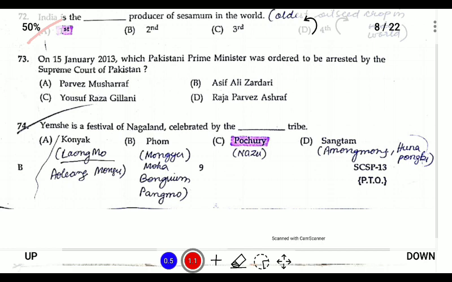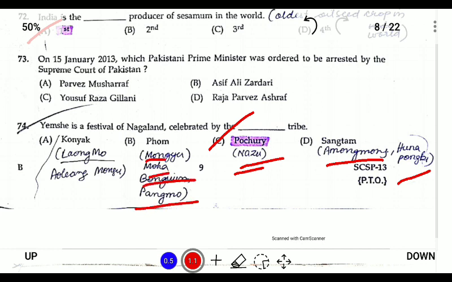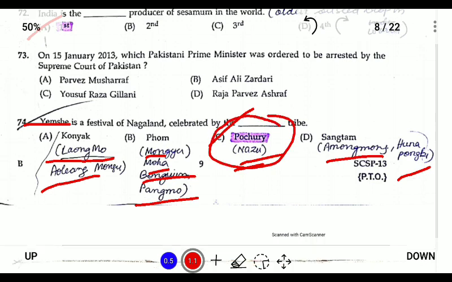Yimkhiung is a festival of Nagaland celebrated by the Yimkhiung tribe, and they also celebrate Nazu. Sangtam celebrate Amongmong, Phom celebrate Monyu, Moha, Bongum and Pangmo. And Konyak celebrate Aoling Monyu and Laongmo festival. So Yamshe is celebrated by the Pochury tribe.